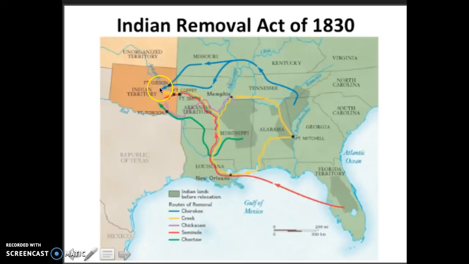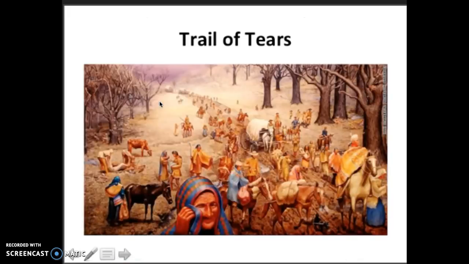conditions, to Indian Territory. You could imagine that all these native tribes coming together also led to conflict because of the lack of natural resources there. In Oklahoma, which is where Indian Territory is, modern day Oklahoma, not a very fertile land, so it also led to conflict.